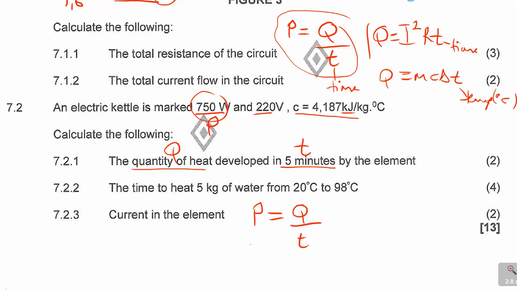Now what is my P, which is 750, is equal to Q, which is the heat that they want to calculate, and then time is 5 minutes. But time, now you must say 5 minutes times 60 to convert it to seconds. So it's 5 times 60. Remember, from minutes you go to seconds.